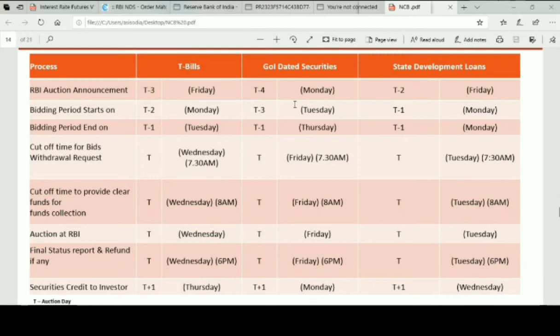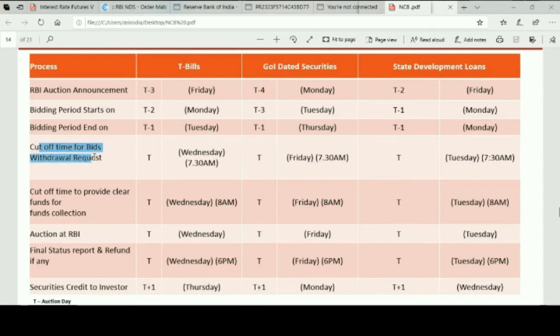So Monday, the auction calendar or auction will be announced for Government of India securities. Tuesday, you have the bidding period will start. Bidding period, so from Tuesday to Thursday, you can bid for the amount of securities that you want. This will happen through your brokers. This can take place in your demat account. We will give you a dematerialized form of Government of India securities, so you can hold it there. And on Thursday, the auction will happen. I'm just explaining the Government of India securities. You can follow the rest.